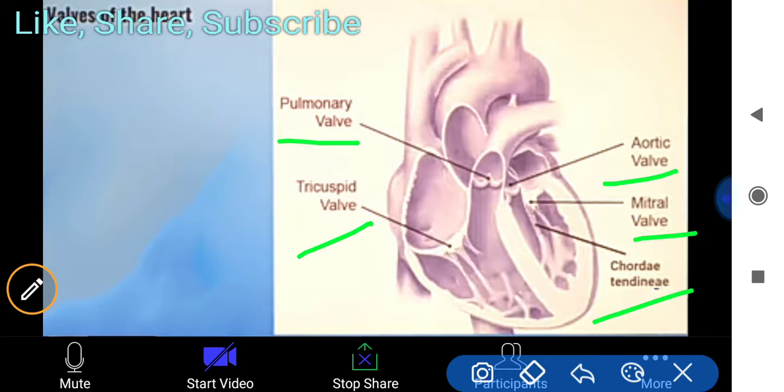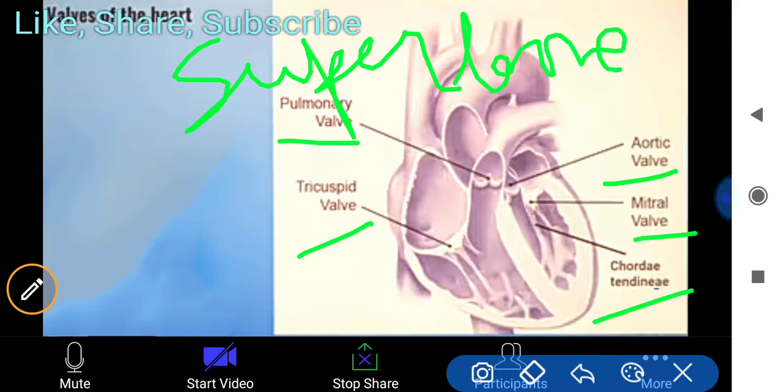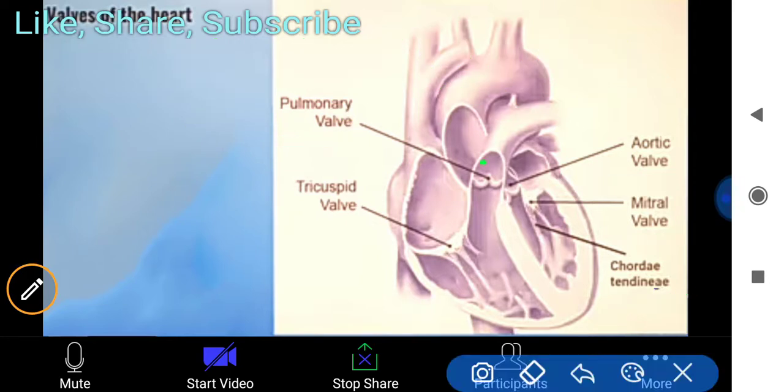The pulmonary valve and aortic valve mainly support the function of blood flowing there, and they are also known as semilunar. Lunar is related to the moon. So their structure is somehow related to the structure of the moon, that's why they are known as semilunar.